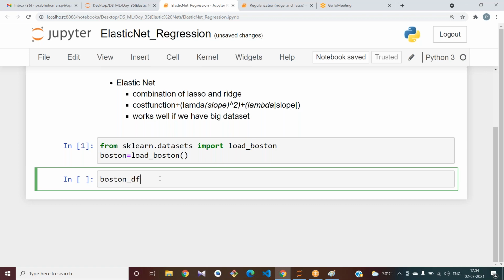Boston underscore df equal to pd dot DataFrame of Boston dot data, and we also provide columns, right?